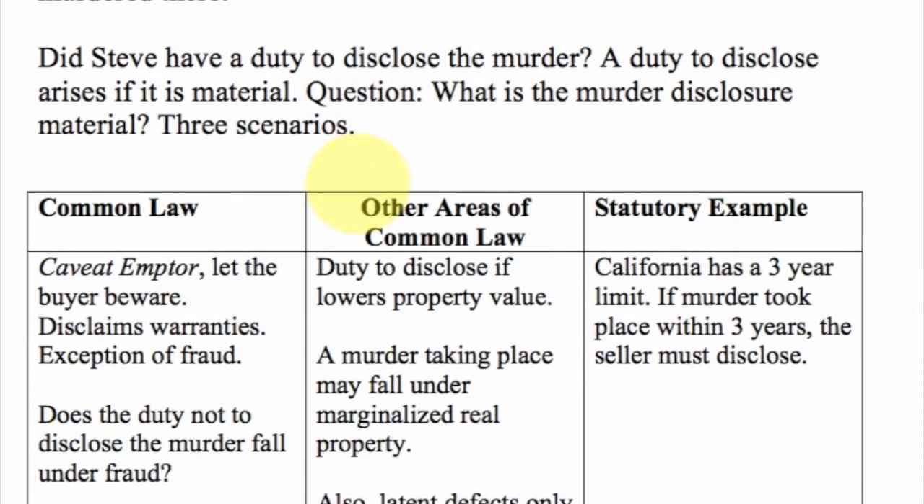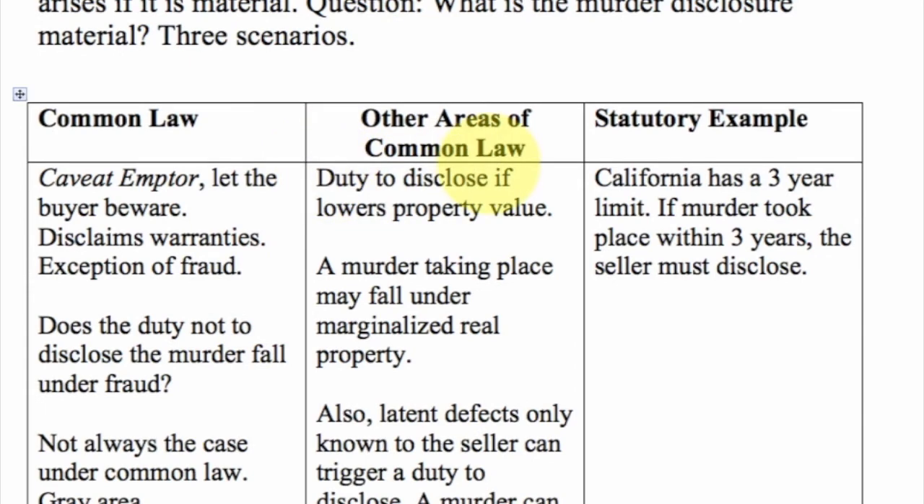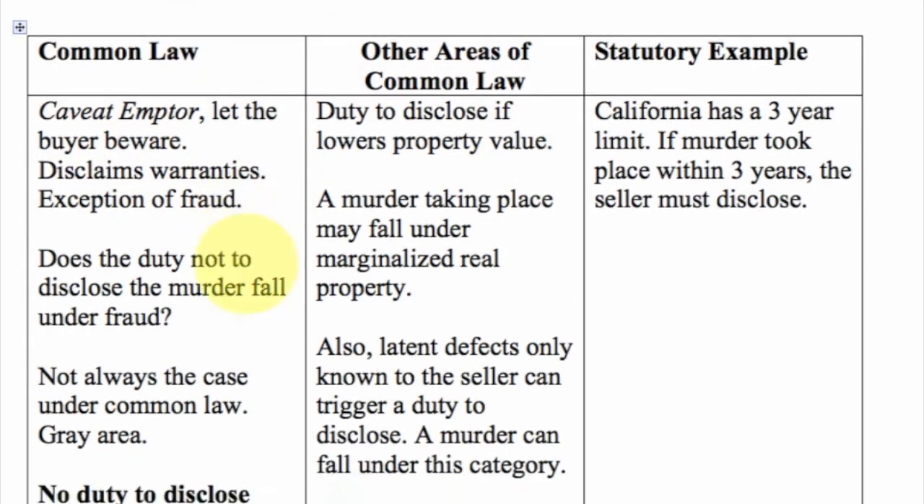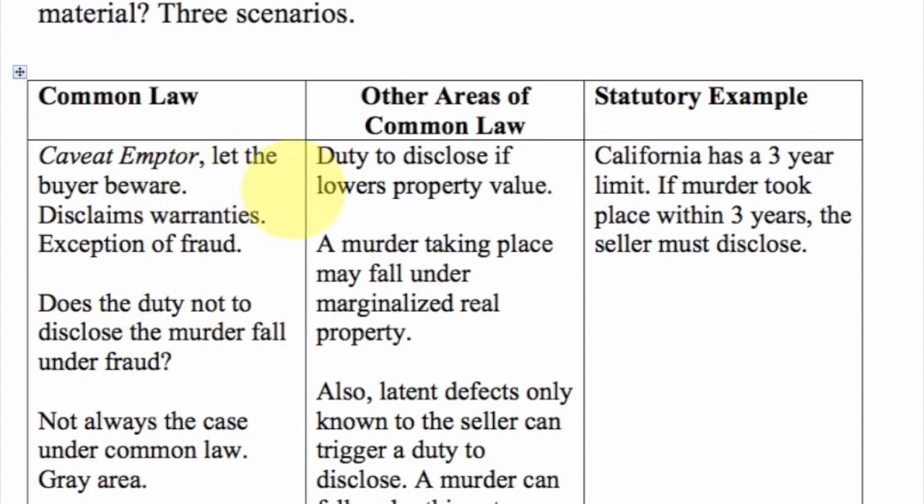So does Steve have a duty to disclose that murder? A duty to disclose can arise if it's material. So the question is, was the murder disclosure material? So we have 3 scenarios, and 2 of them we'll focus on, and 1 of them is just an example. So let's talk about the common law, because we are under the common law. And I'm going to mention caveat emptor.